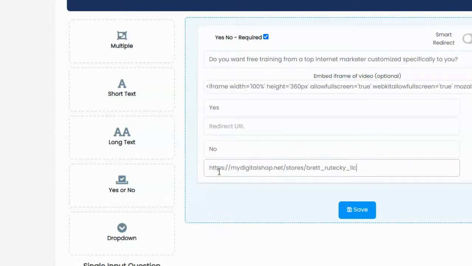So now if they click yes, they want free training, they will continue on with the survey. If they click no, it'll send them over to my web store. Now, by default, this survey system has all the questions on a single web page.